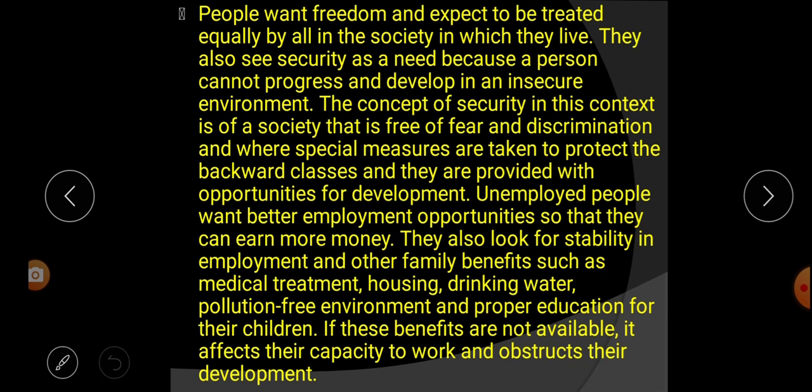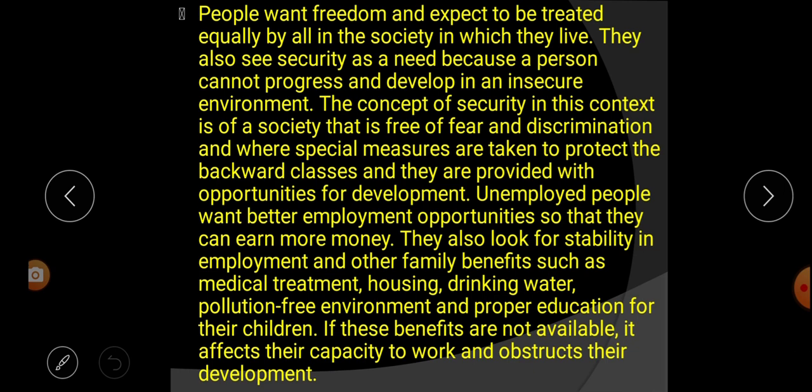So in this paragraph we learn that people want freedom and they expect to be treated equally in the society where they are living, and they also want security. A person cannot live in an insecure society. Listen carefully: people want to be given freedom and treated equally, and they want security because they can't live in an insecure environment.